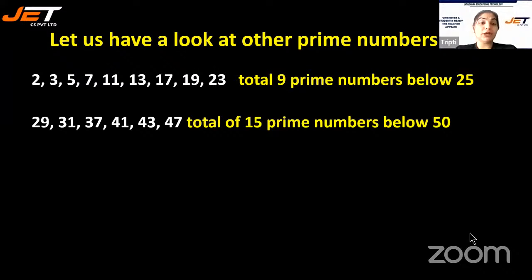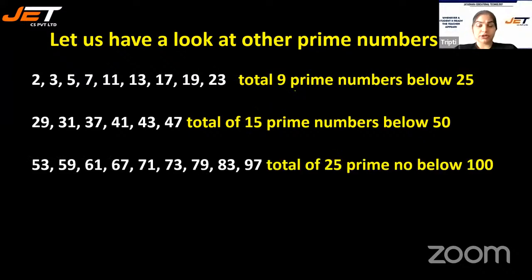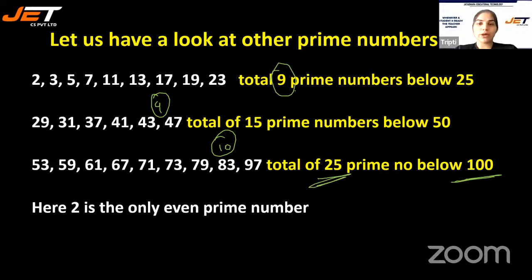15 prime numbers below 50. 9 here, 6 here. We have a total of 25 prime numbers below 100. Because we have 9 here and then we have 4 here. That makes 15 and we have 10 here. So we have a total of 25 prime numbers below 100.